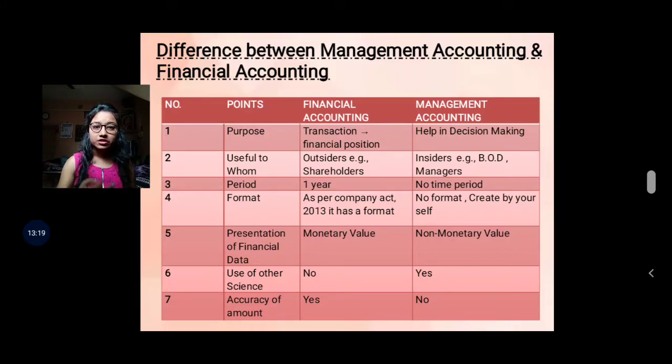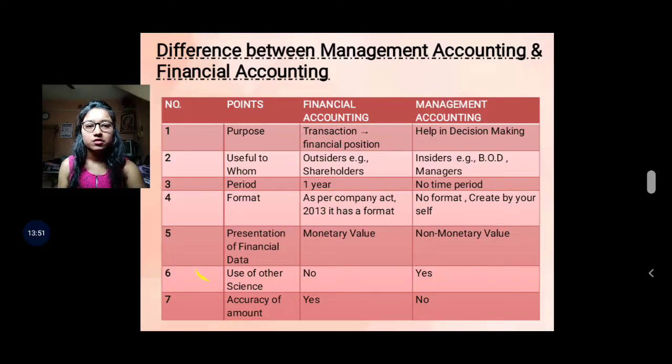What will the customer requirement be in future? While you take decisions, you consider both these matters. Both have no monetary value, even though you consider them while taking decisions. Hence, financial data that has no monetary value is presented in management accounting.